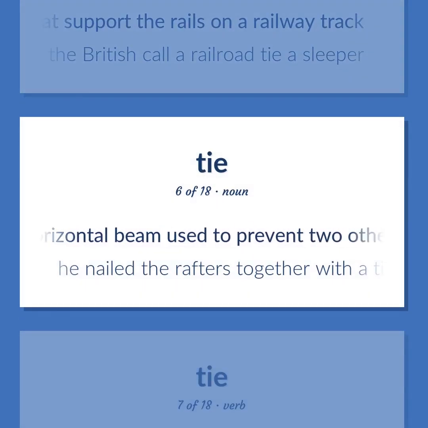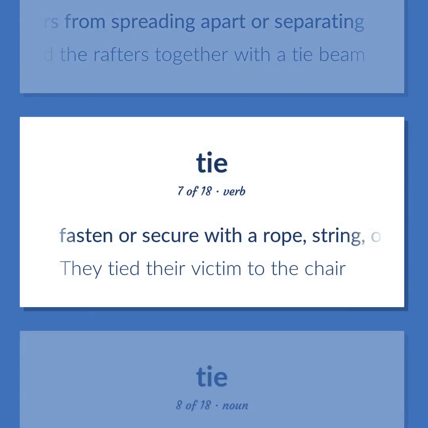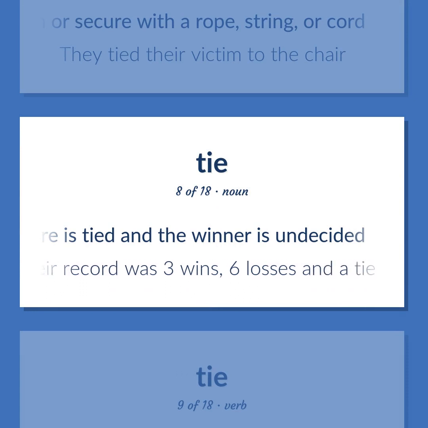A horizontal beam used to prevent two other structural members from spreading apart or separating. He nailed the rafters together with a tie beam. Fasten or secure with a rope, string, or cord. They tied their victim to the chair. The finish of a contest in which the score is tied and the winner is undecided. Their record was 3 wins, 6 losses and a tie.